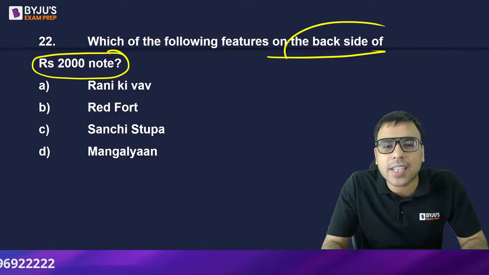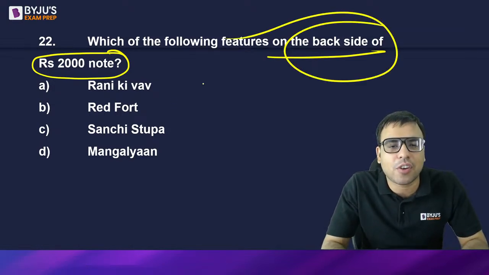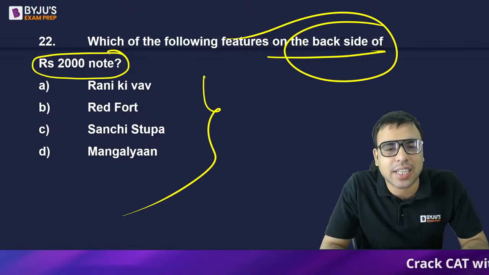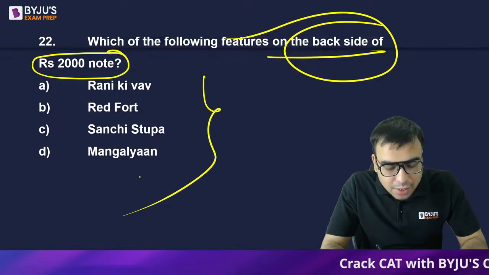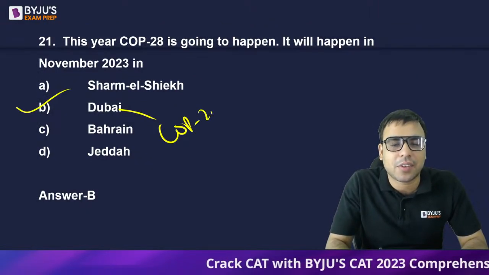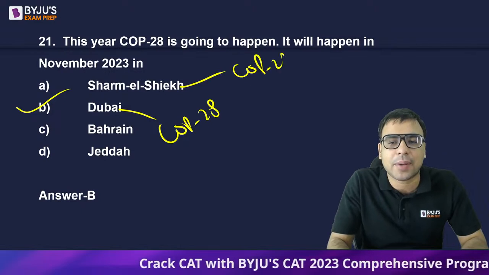So on the back side of the 2000 rupee note, which of the following will you find? Rani ki Vav, Red Fort, Sanchi Stupa, Mangalyaan. Tell me. Yes, the previous one that happened. Good. So COP28 is going to happen here. Someone was writing: COP27 last year happened in Sharm el Sheikh, Egypt.